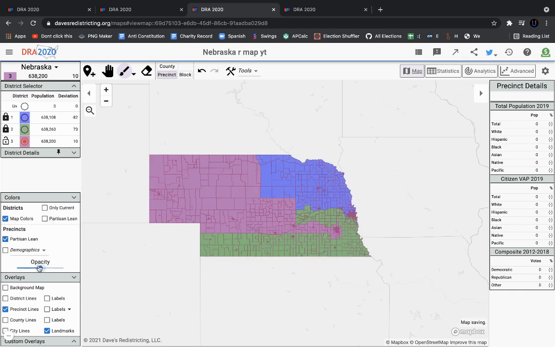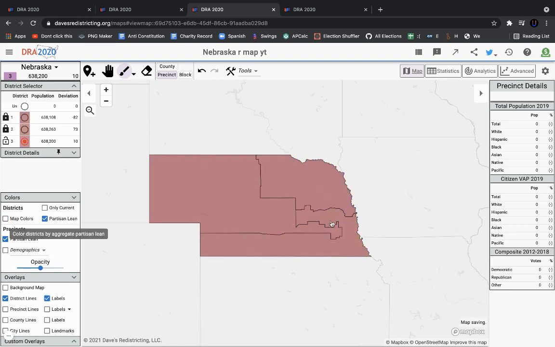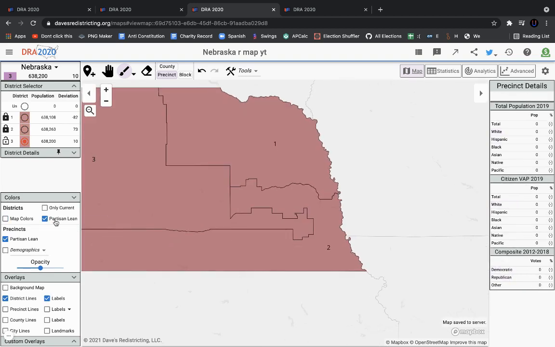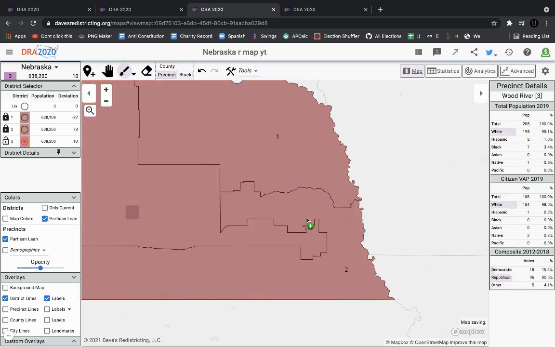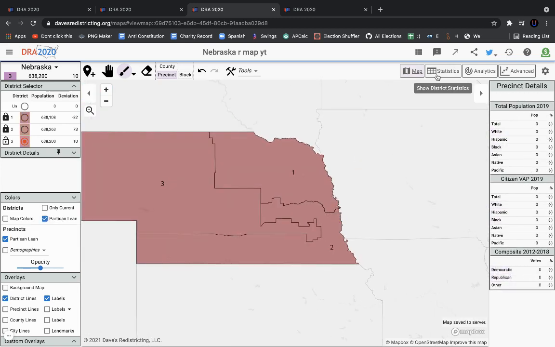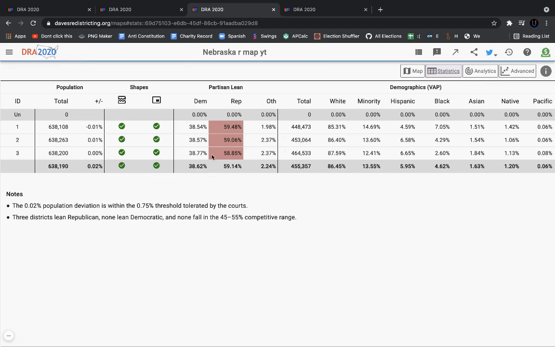We don't really crack Lincoln at all, mostly because it's smaller than Omaha and there are fewer Democrats there, but we definitely do crack Omaha. So these districts are actually pretty representative of Nebraska as a whole. These are all districts that go red by around 20%, and they're all contiguous.